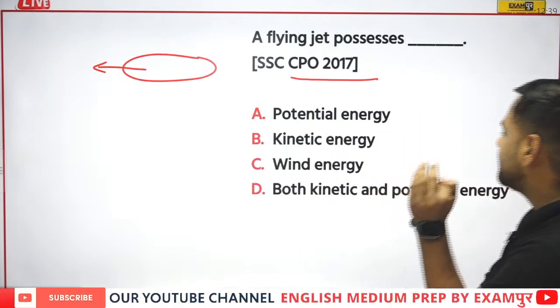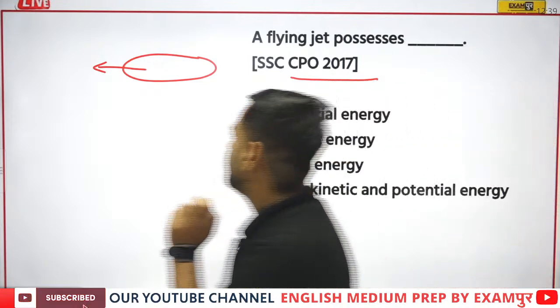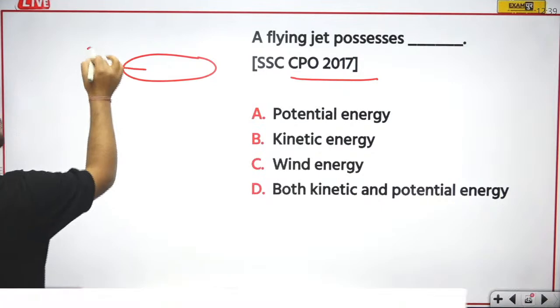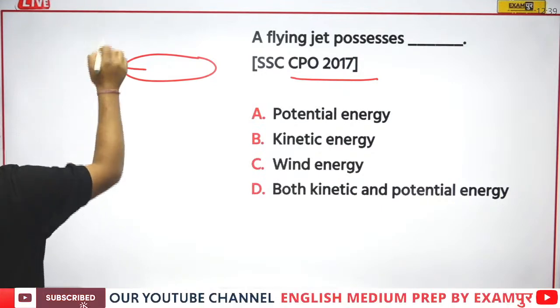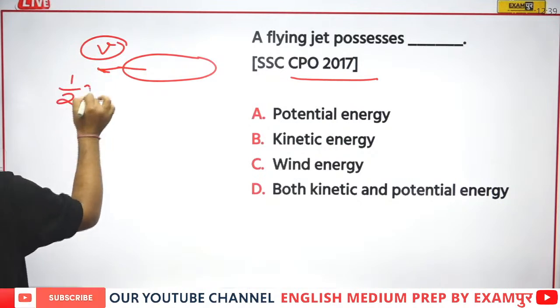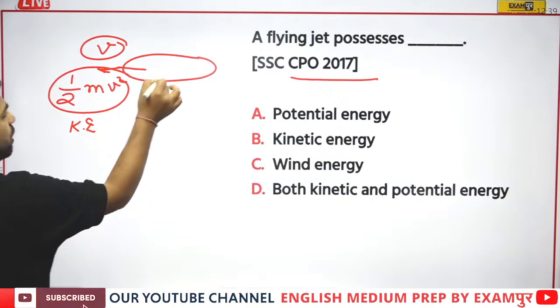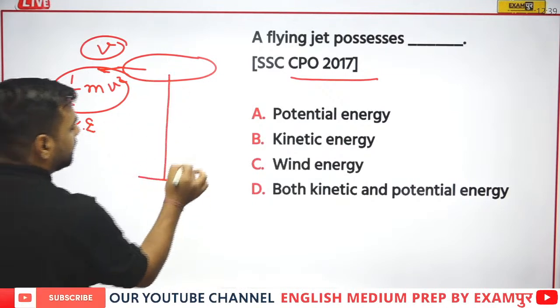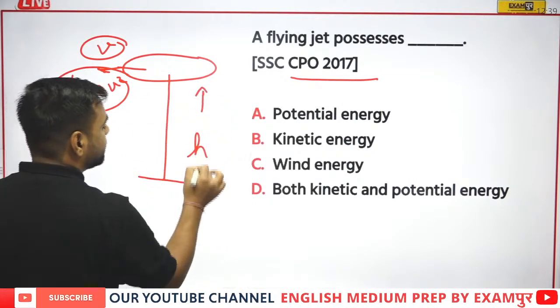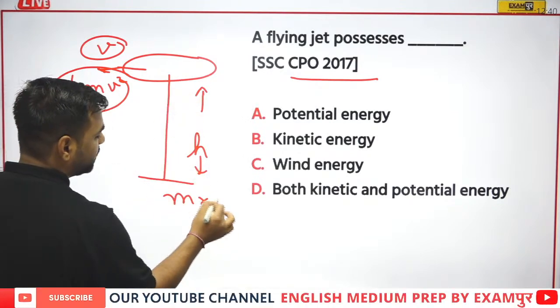Jeevita is with answer D, that is, sir, it will be having both kinetic and potential. Why? Because it is moving with some velocity, so it must be having some value, that is half mv square. That means there is kinetic energy, that's for sure. But there's also a height, so we can say m into g into h.